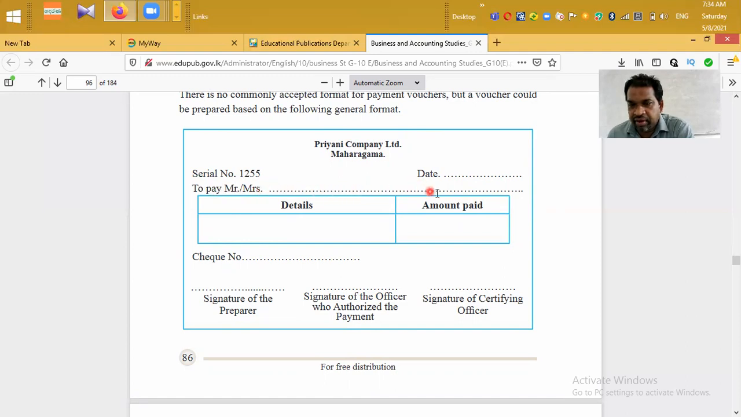Mrs. They have to mention the name of the person who takes money from the business, details, amount paid. Then if they have issued a check, they have to mention the check number. The signature of the preparer, the person who prepared the document. They have mentioned the signature of the officer who authorized the payment, especially the accountant. Signature of the certifying officer. There can be a separate officer to certify this document.